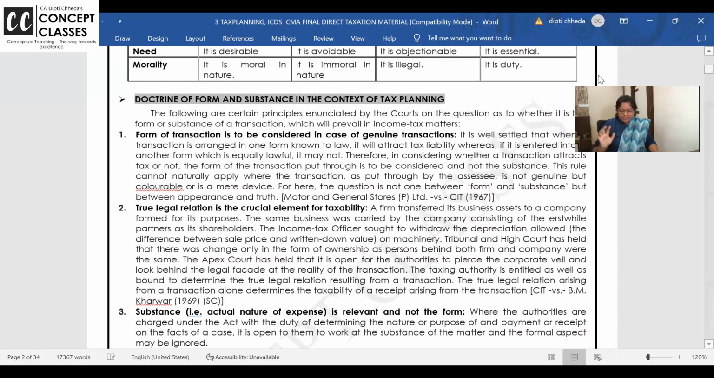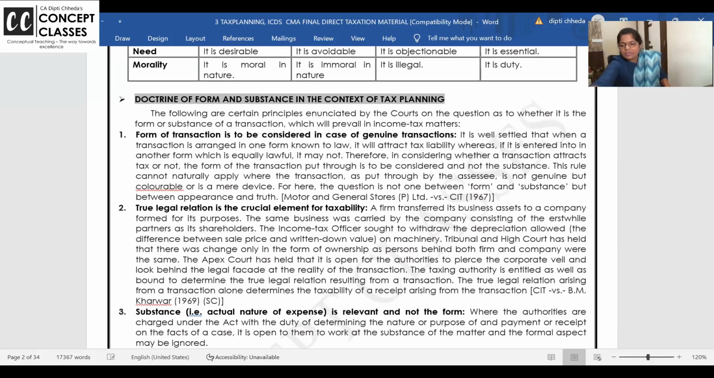This part is just for your reading, just read it once, dear students. Doctrine of form and substance in tax planning, just read it. There are a lot of examples based on case laws. Case laws, it's okay, whatever best you remember. And I had talked recently with so many students.